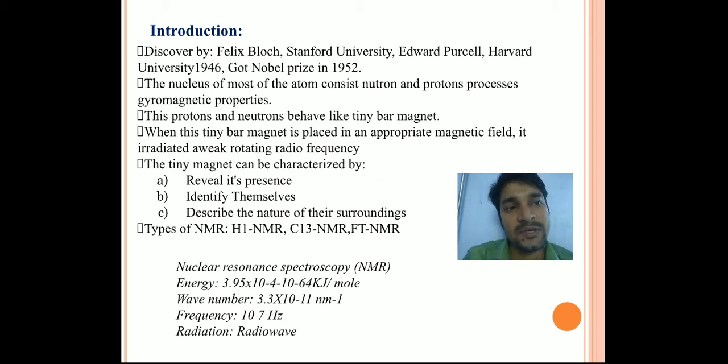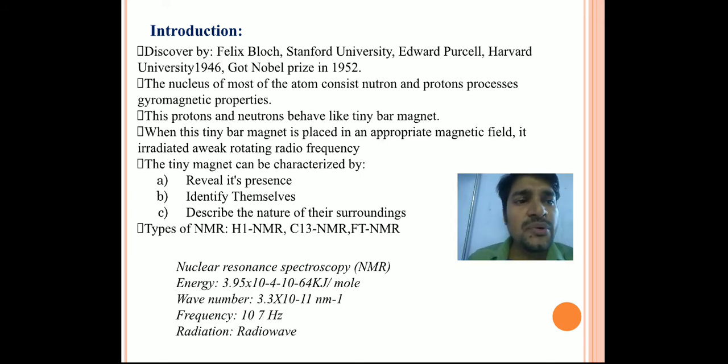Now, what is NMR spectroscopy? Before starting, one thing I want to tell you: I start with proton nuclear magnetic resonance spectroscopy. Now forget about the proton. You just concentrate on nuclear magnetic resonance. First, nuclear. Nuclear is related with the nucleus of any atom, right? And M is for magnetic field, right? So whenever we are dealing with NMR, there are two things: one is the nucleus of any atom and the other is the external magnetic field.